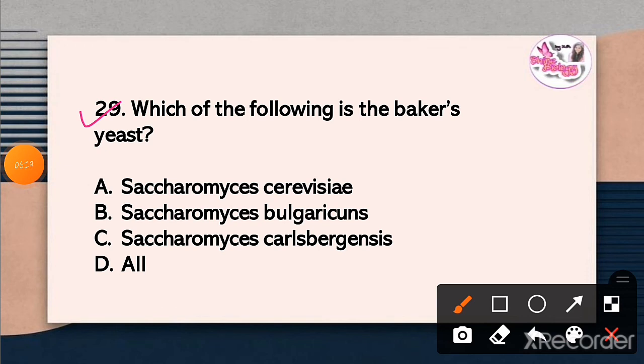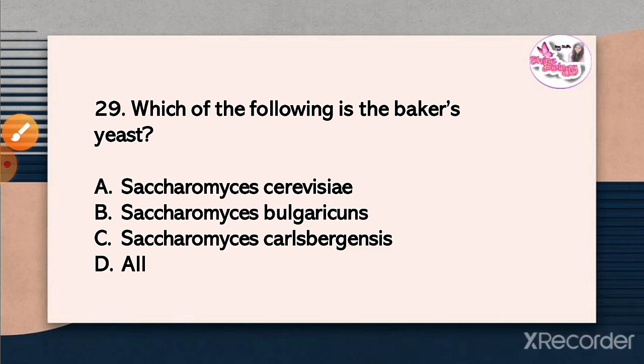Question 29. Which of the following is the Baker's yeast? The correct answer is option A. Saccharomyces cerevisiae is the Baker's yeast.